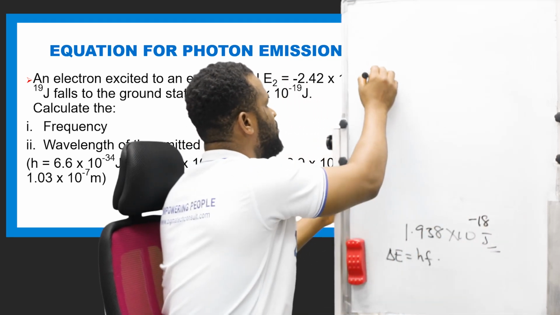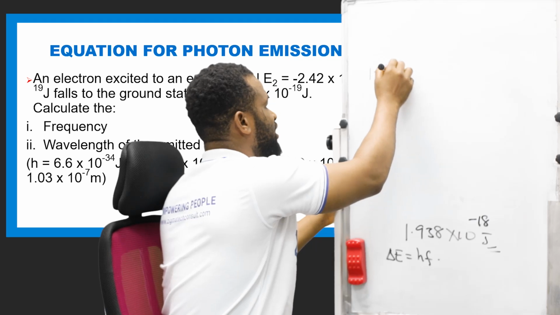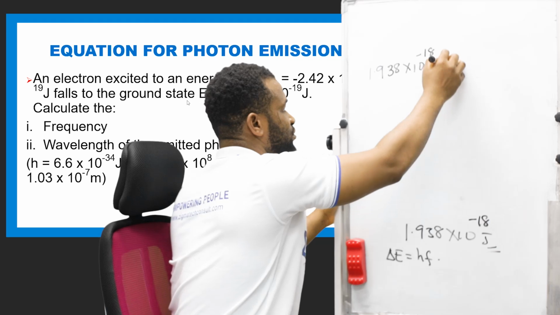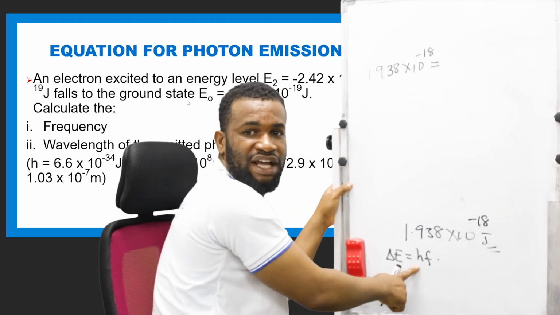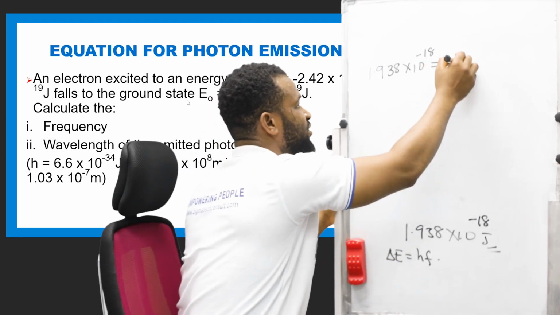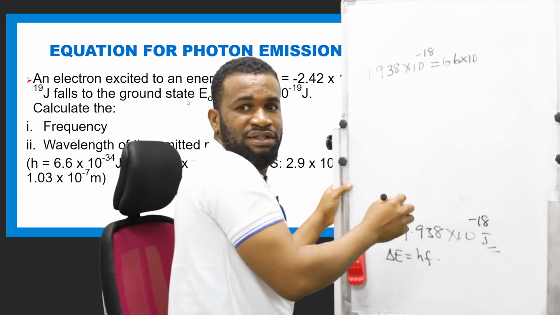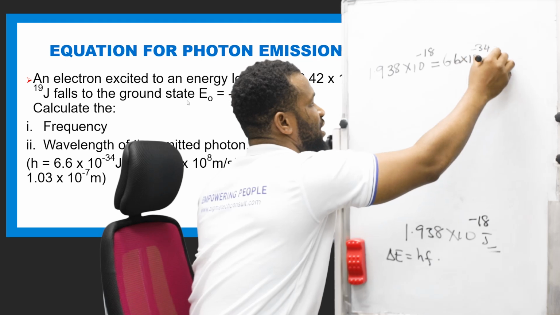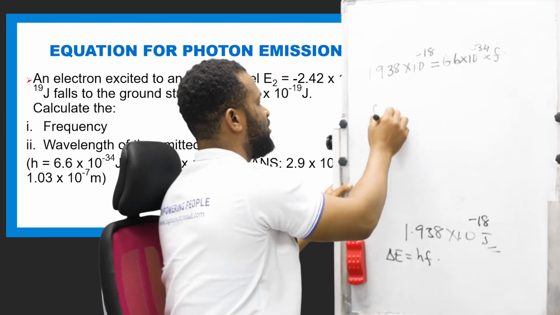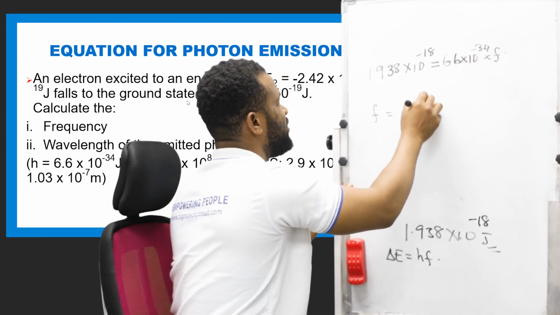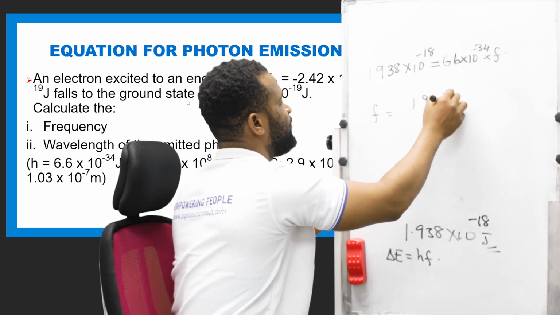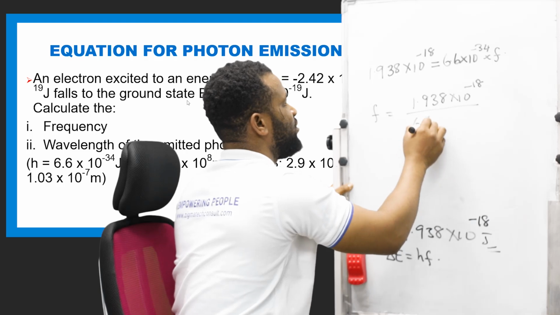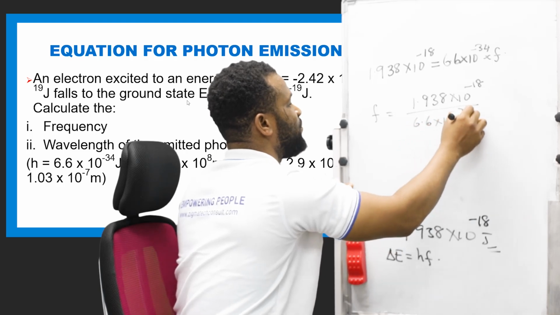I'm going to have 1.938 times 10 raised to power minus 18 is equal to h, the Planck's constant, which is given as 6.6 times 10 raised to power minus 34, times f. So f is equal to 1.938 times 10 raised to power minus 18 all divided by 6.6 times 10 raised to power minus 34.